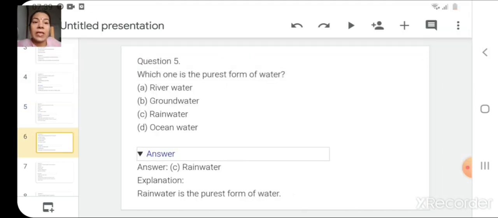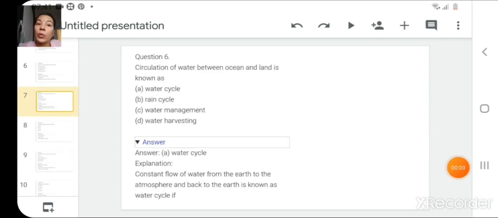Next question is, which one is the purest form of water? River water, groundwater, rainwater, or ocean water? So the answer is rainwater.